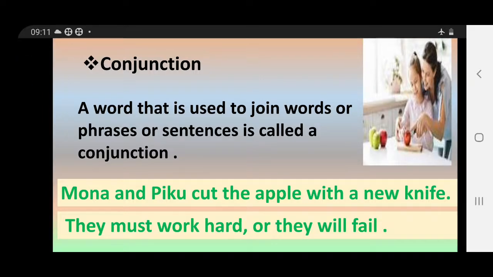So conjunction, what is this? A word that is used to join words or phrases or sentences. In both the sentences, in the first sentence we are having and, in the second sentence we are having or. These are conjunctions.